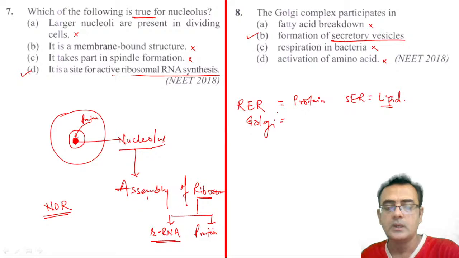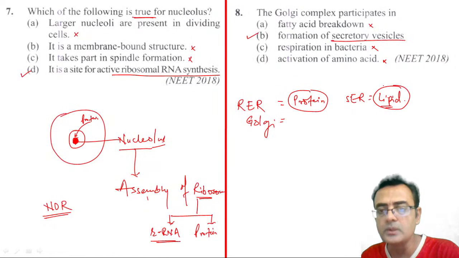So what happens? The RER or SER, when they synthesize protein, right? They synthesize lipid. They synthesize glycolipid here, right? So after that, they send those proteins or glycolipids or lipids to the Golgi apparatus, right?